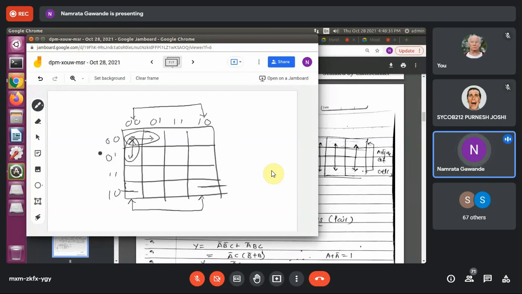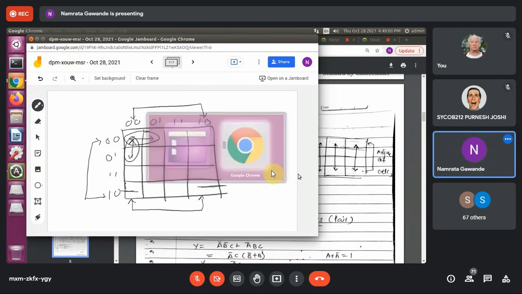In the same case, these two are also adjacent, there is only one variable change. So likewise, as the neighboring cells are adjacent, this and this are also adjacent to each other, and this and this are also adjacent to each other because there is only one variable difference. So you can form a group of this and this also. We'll see the example, so you will come to know how this adjacency is required to form a grouping.